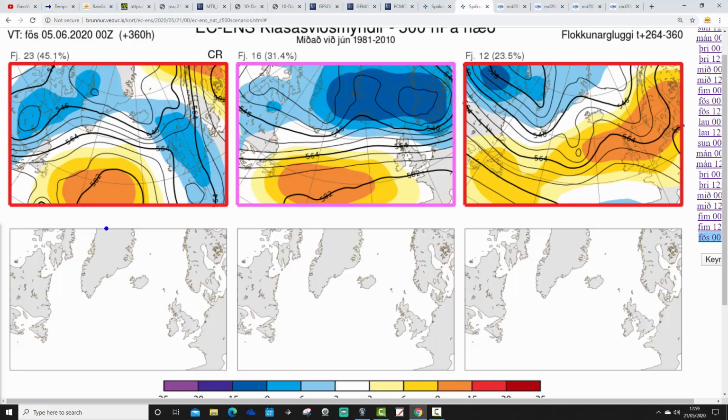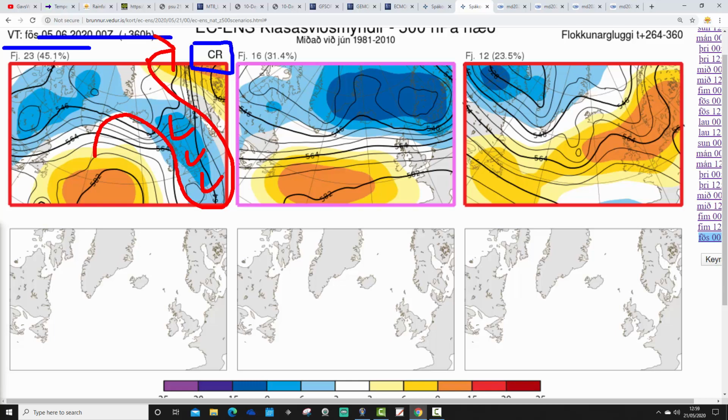It's a long way out, of course. It's for the 5th of June. But we do have 23 members of the ECM ensembles, and that includes the control run as well, interestingly. 23 members of the ECM ensembles just bring the trough of low pressure in across the west of Europe. So that would be quite a bit more unsettled than what we've had for quite some time.